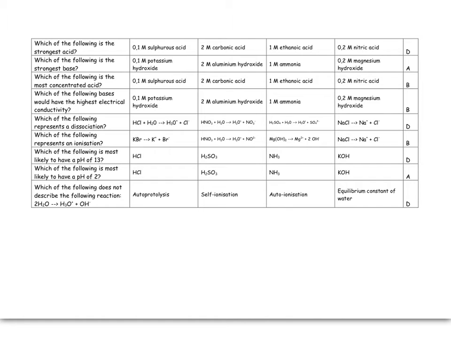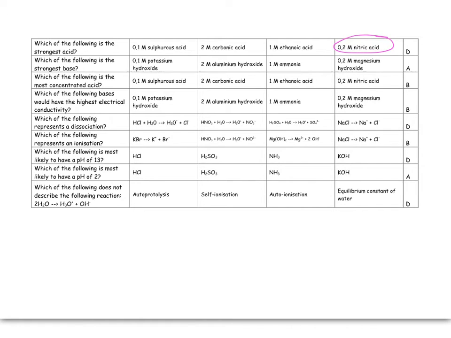Which of the following is the strongest acid? Strength of acid depends on what type of an acid it is. Sulfuric acid is a weak acid. Carbonic acid is a weak acid. Ethanoic acid is a weak acid. We don't really care what the concentration is. A strong acid is one that dissociates readily, and the strongest of those is nitric acid.